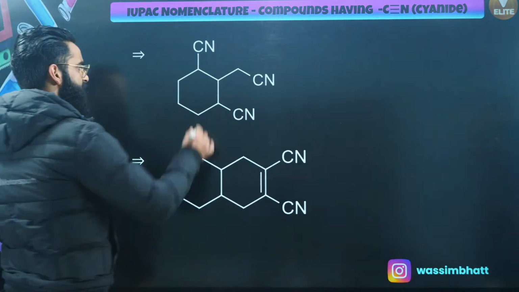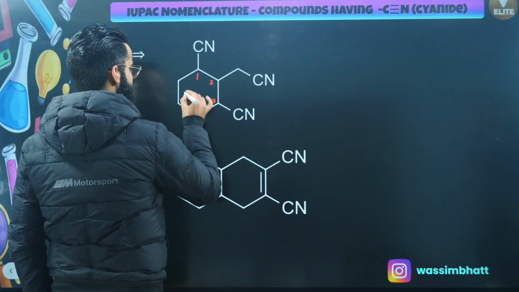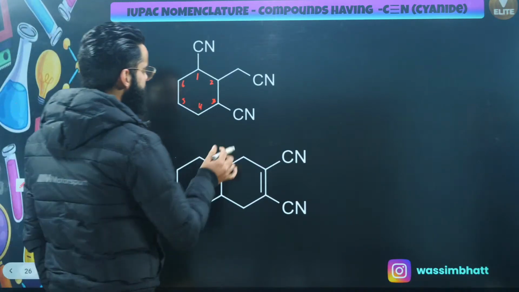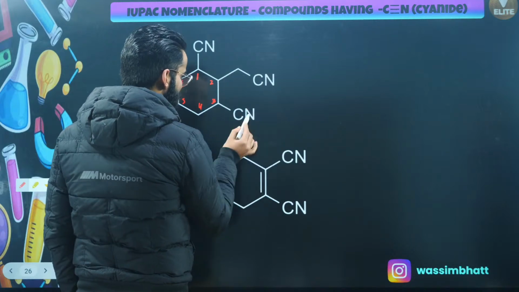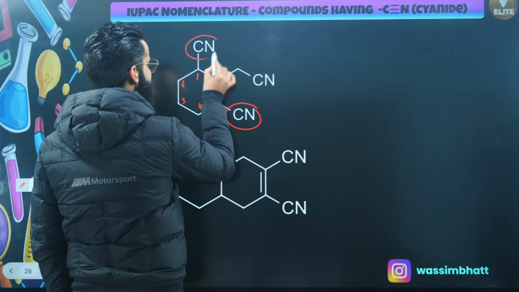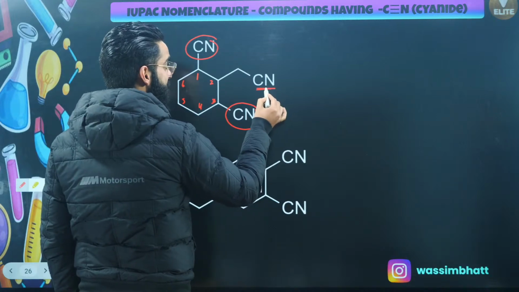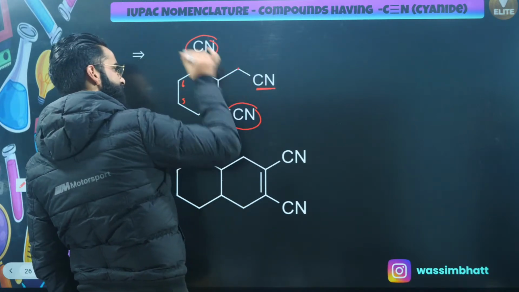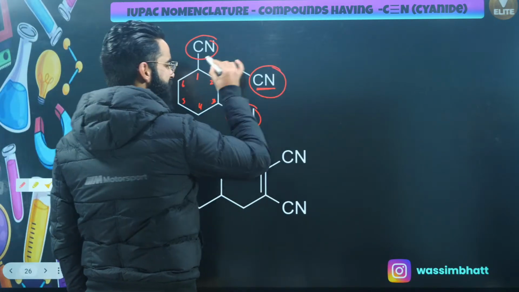Let's give the name to this particular compound. Have a look. I'll be starting from this carbon. 1, this is 2, this is 3. Let's call this 4, this 5, this 6, right? Now first thing, this is a complex substituent because we have this CN and this CN directly attached with the main chain, but this particular CN is not directly attached with the main chain. It is attached with this CH2, and this CH2 is attached with the main chain. So this cyanide, I need to take it as the prefix.